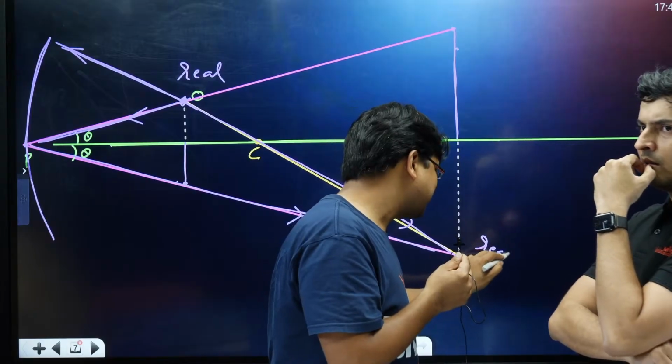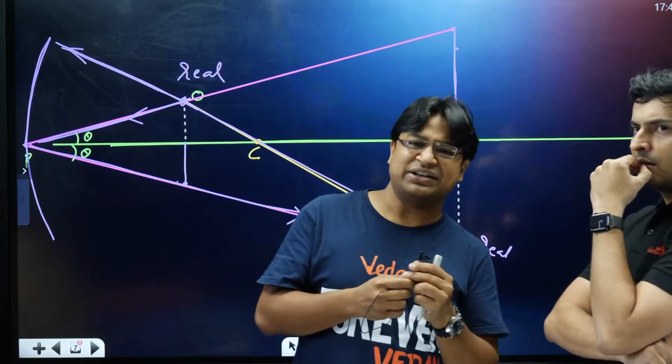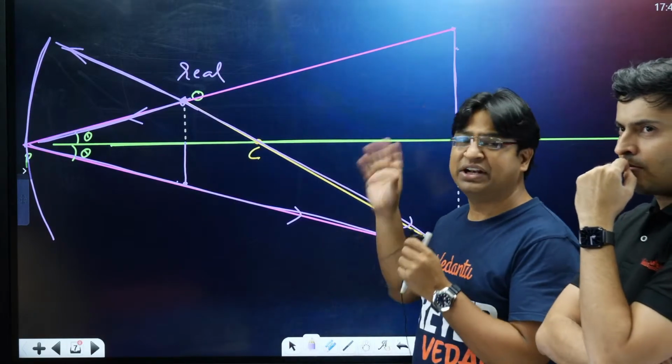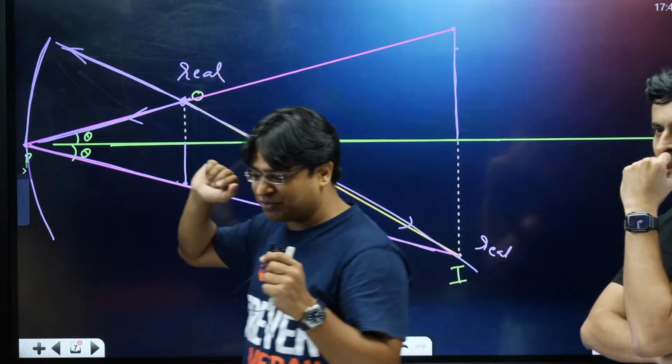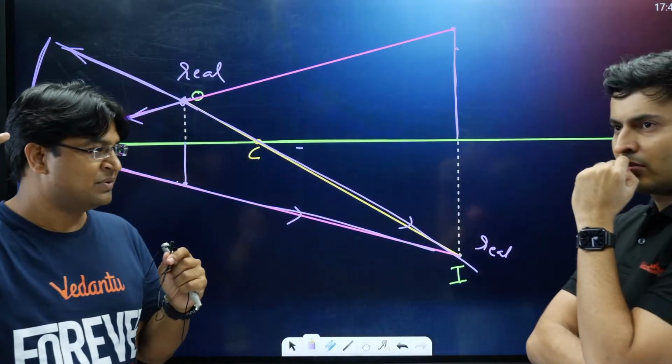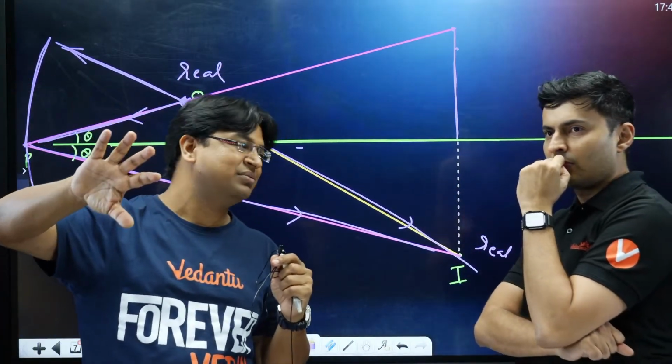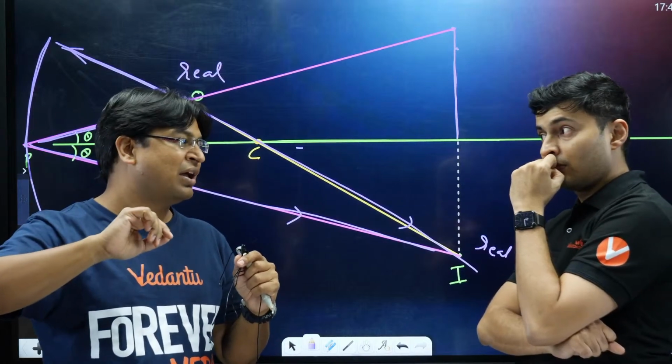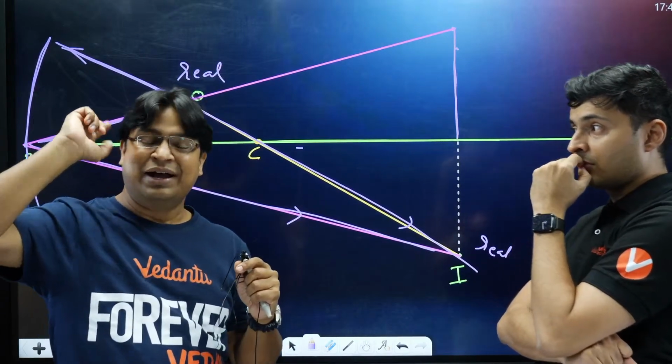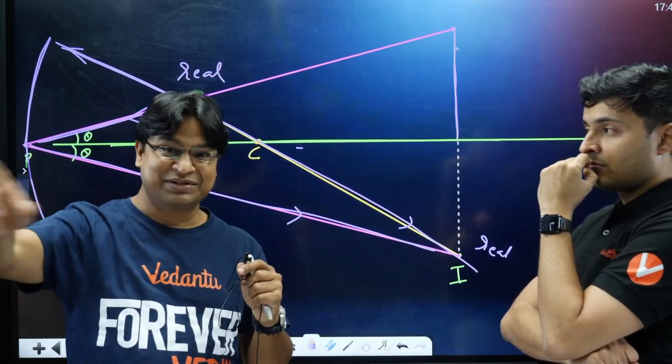Now, here is my second challenge. How did we start? We said that we have a line which we declared as the principal axis. Then there is an object point, there is an image point. This is how we started. If I give you the same line, same points, and you drew this diagram, as I promised you, guys, whatever answer you gave, we'll make it correct.